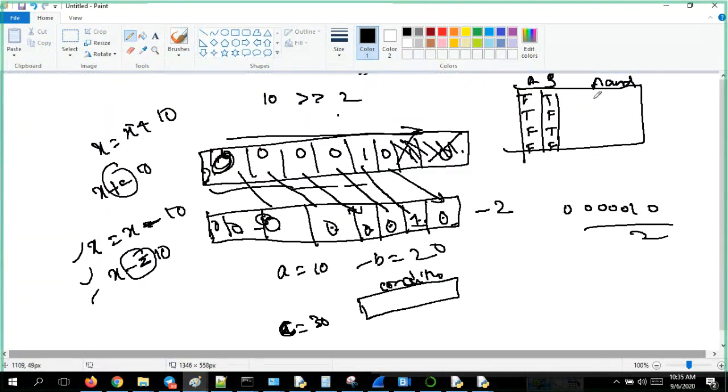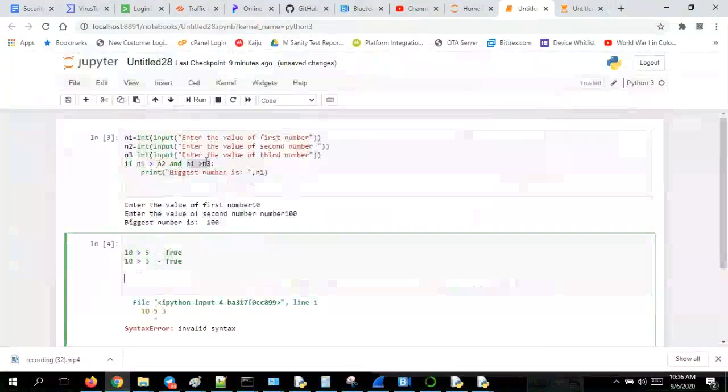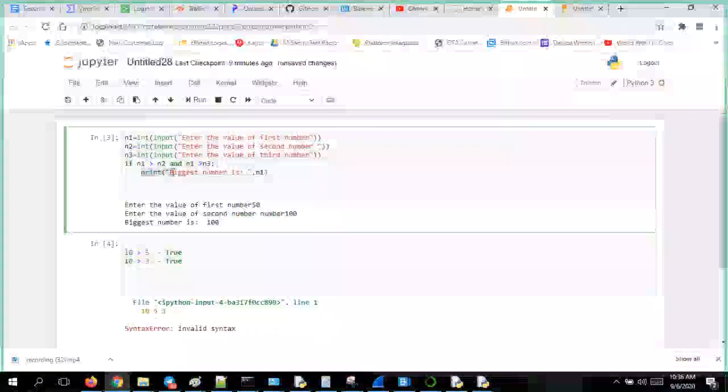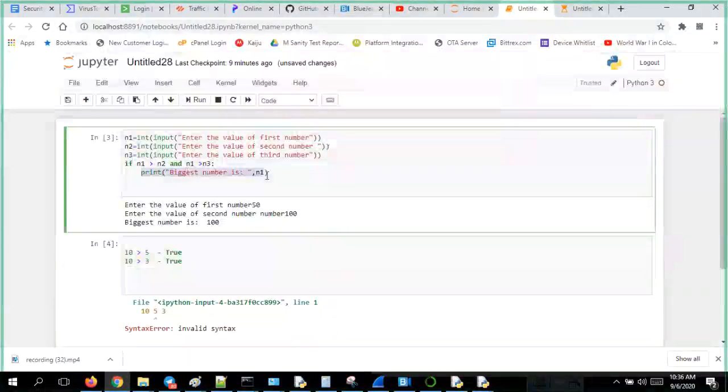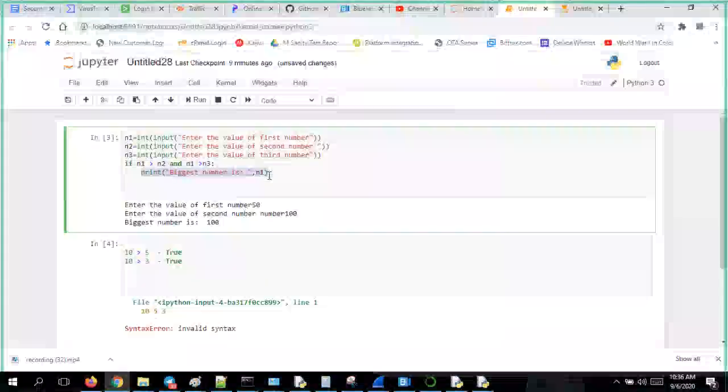When both are true, it will be true. In the remaining cases, it will be false. Correct, right? So the same thing happens over here. Since both conditions are true, the program will enter into this particular execution. Is this clear or not?